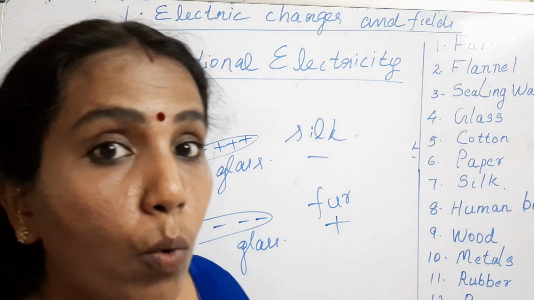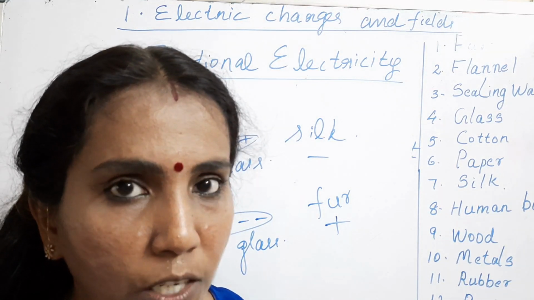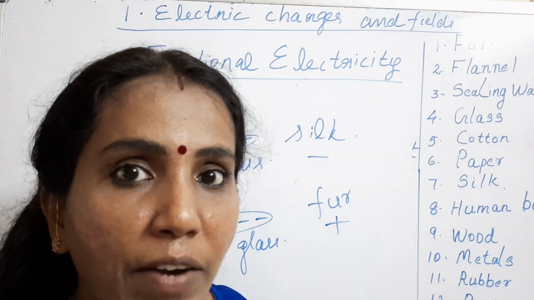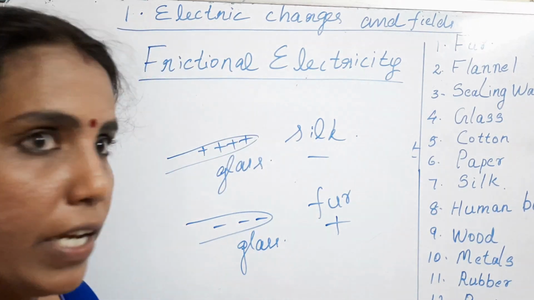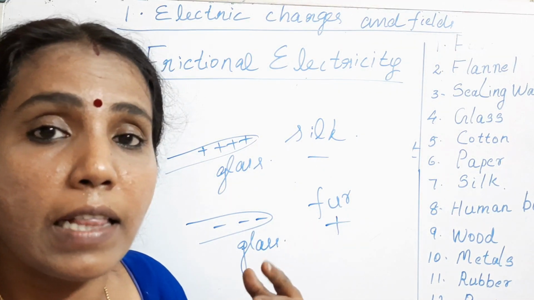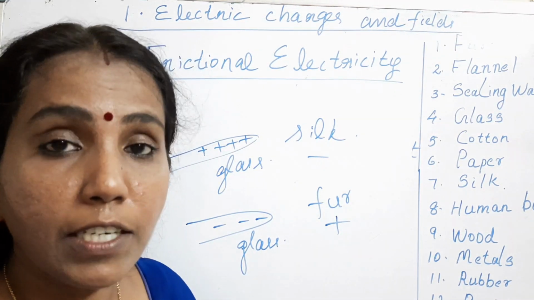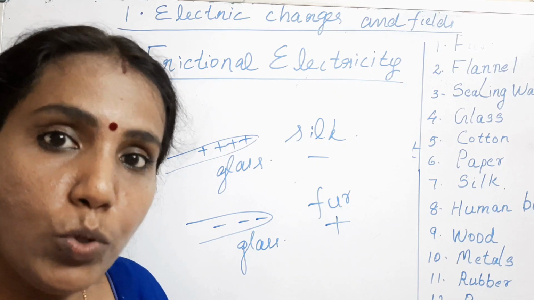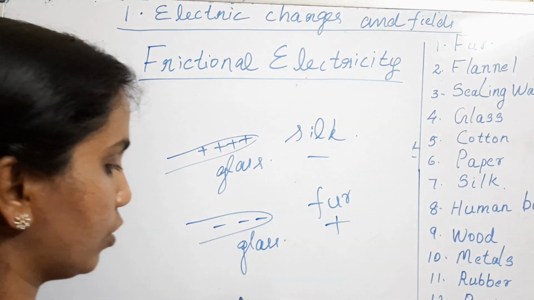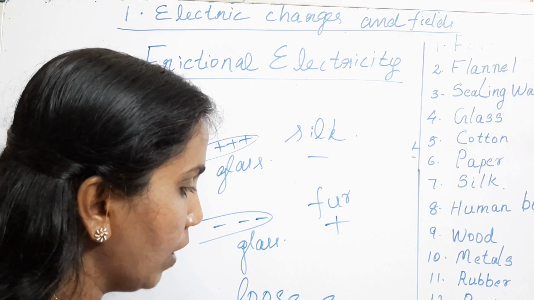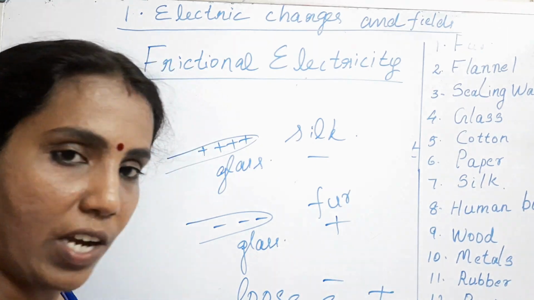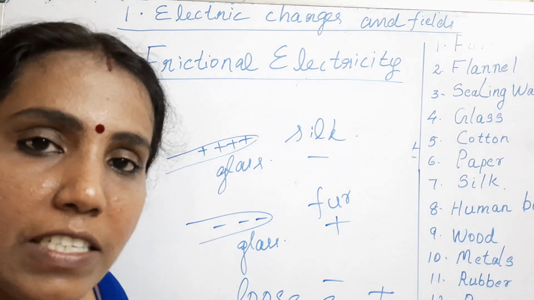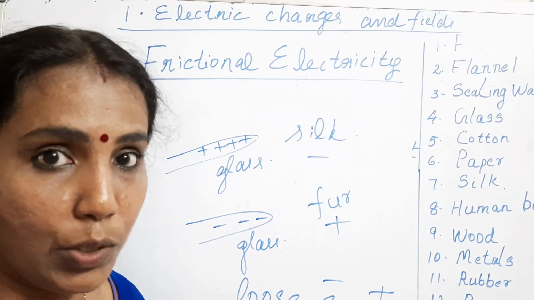Now we will think about what is happening during this rubbing. All objects are made of atoms, and atoms consist of electrons. So when we rub one object against another body, a silk or a fur, whatever it is, there will be an exchange of electrons. Electrons are being exchanged between these two objects. The object which loses electrons will acquire positive charge, and the object which gains electrons will acquire negative charge. This is actually what is happening during rubbing.